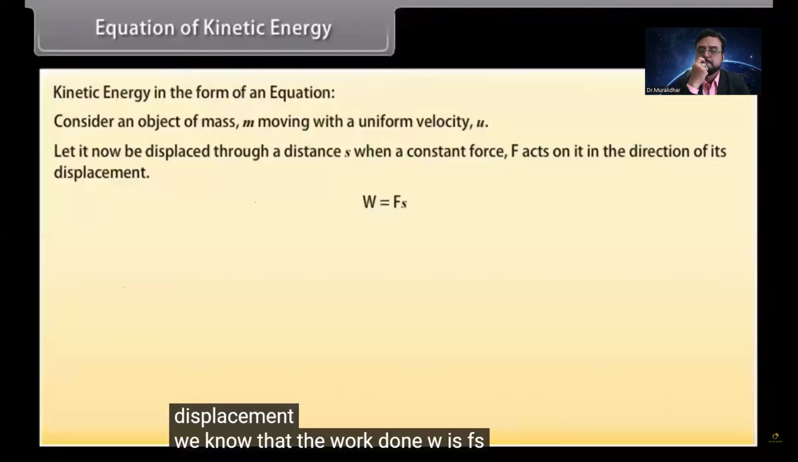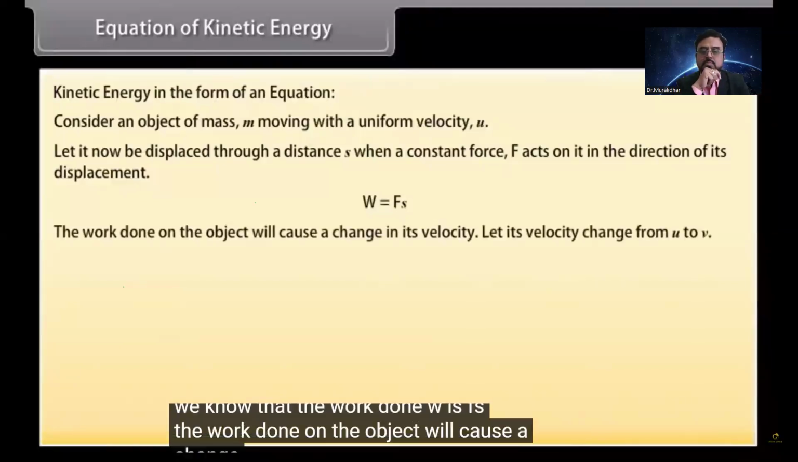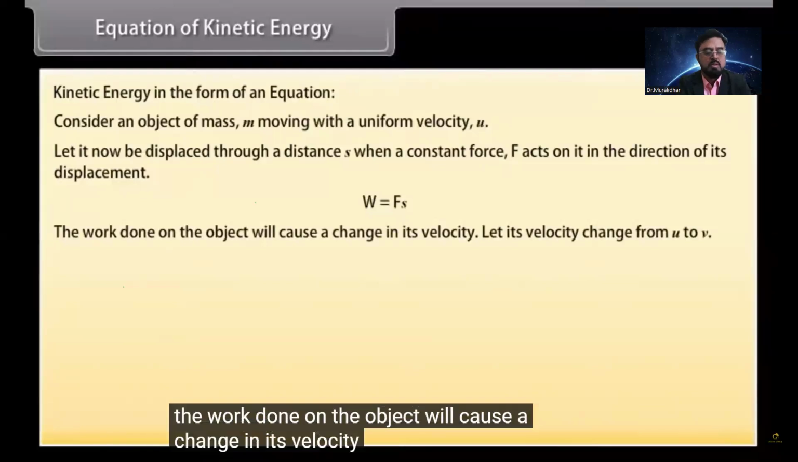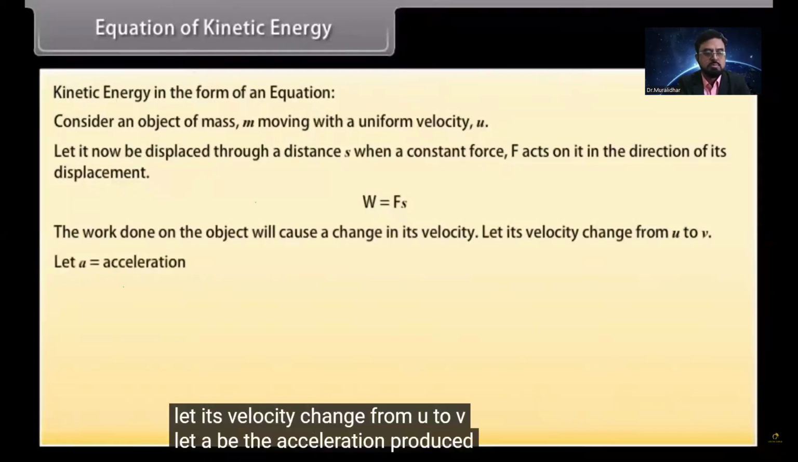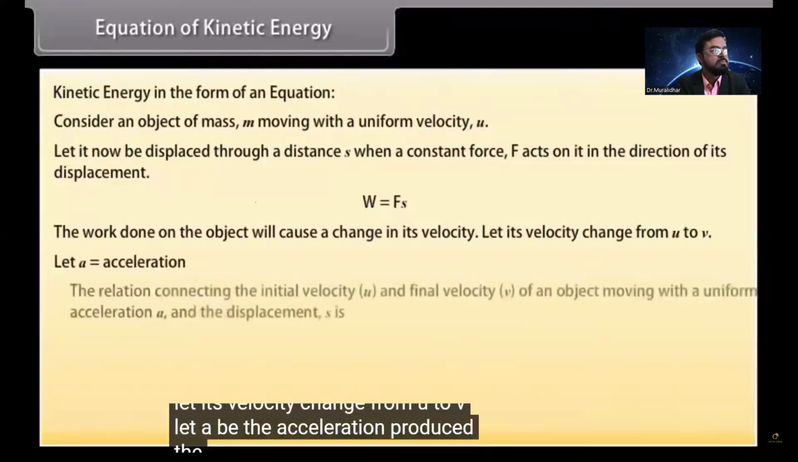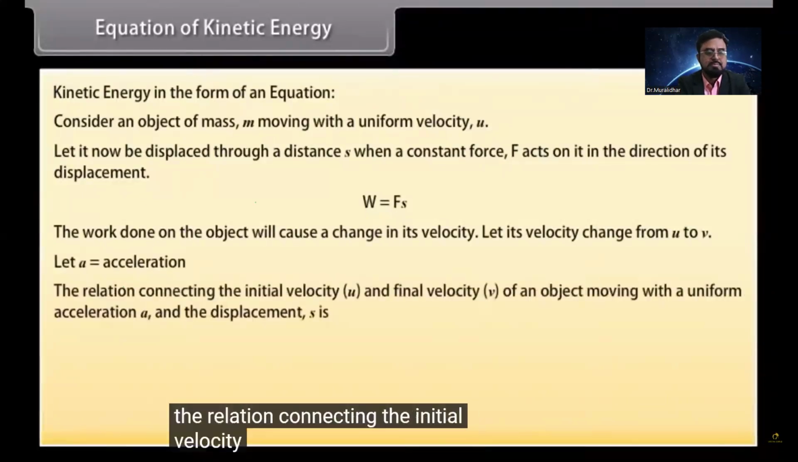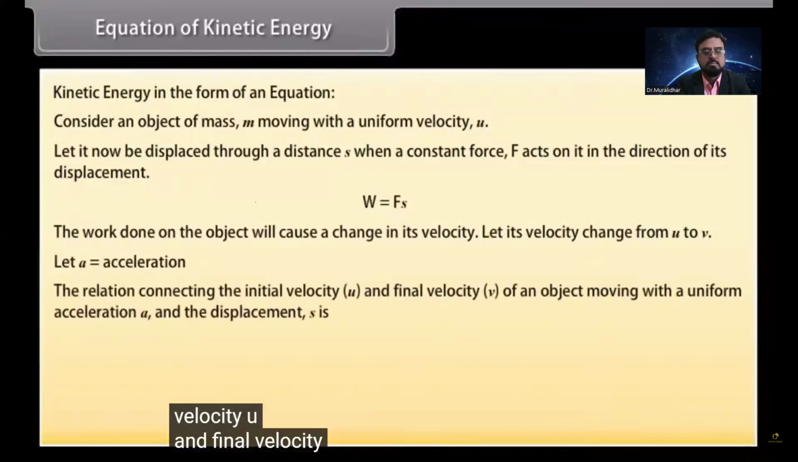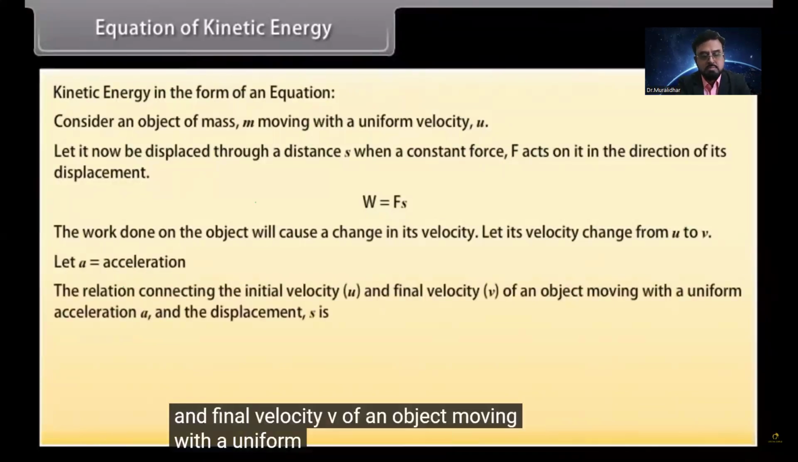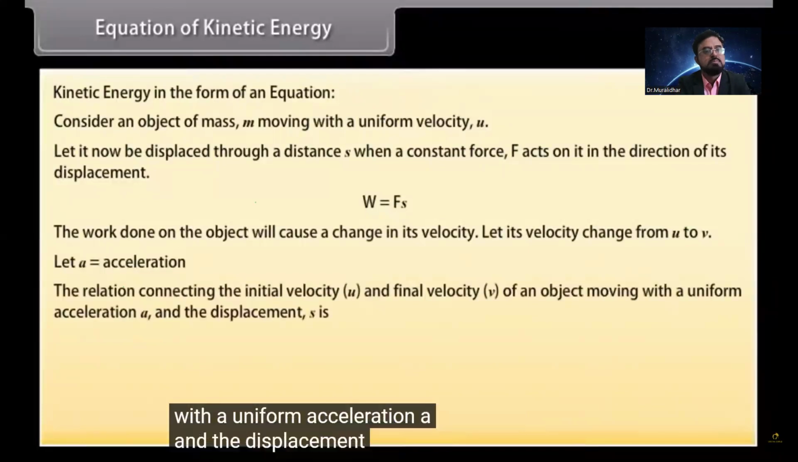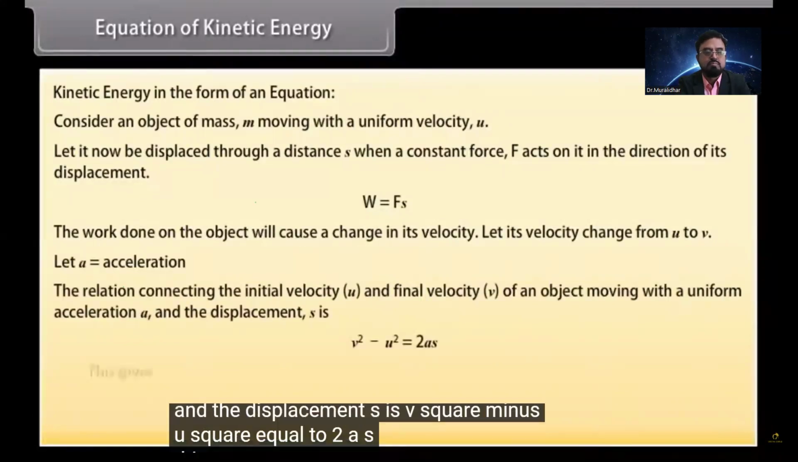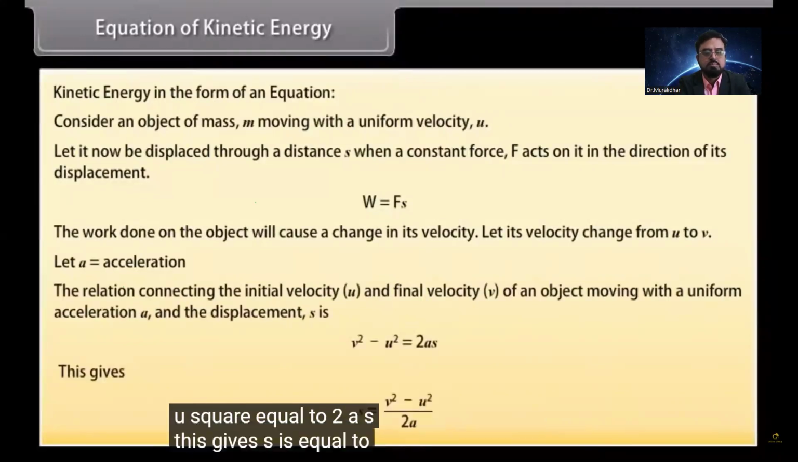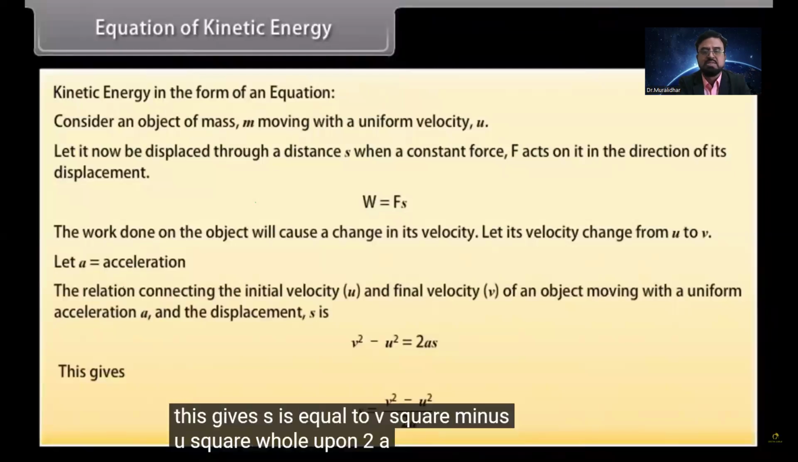The work done on the object will cause a change in its velocity. Let its velocity change from u to v. Let a be the acceleration produced. The relation connecting the initial velocity u and final velocity v of an object moving with a uniform acceleration a, and the displacement s is v square minus u square equal to 2as. This gives s is equal to v square minus u square whole upon 2a.